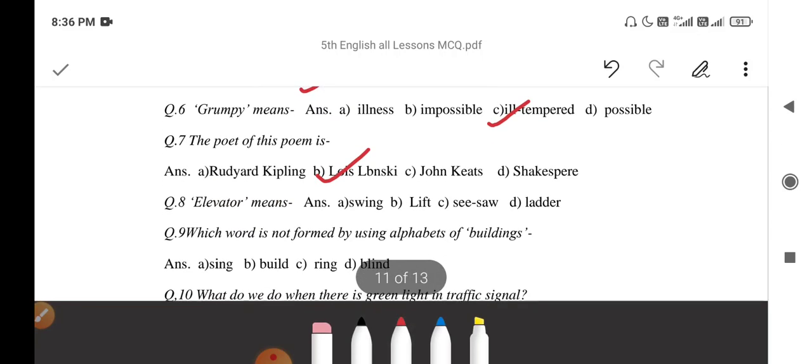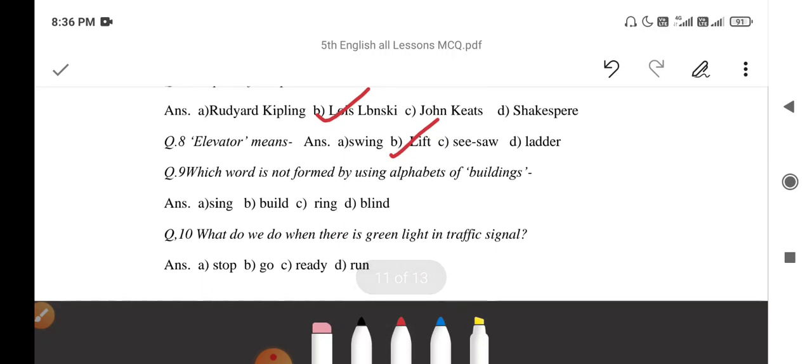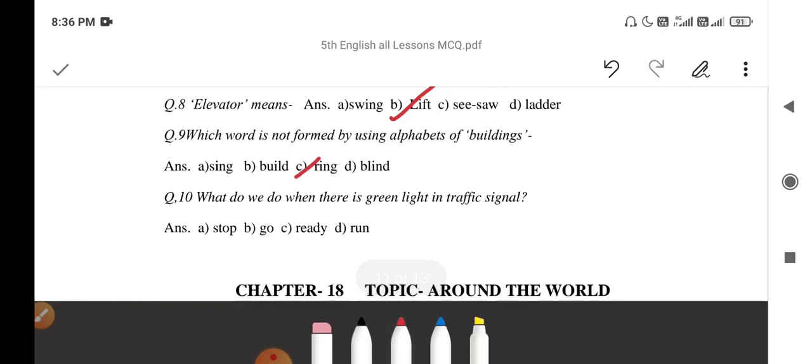Next question. Elevator means lift. Next, which word is not formed by using alphabets of buildings? Yes students, ring, because R is not there. Next, what do we do when there is green light in traffic signal? When there is green light, we go.